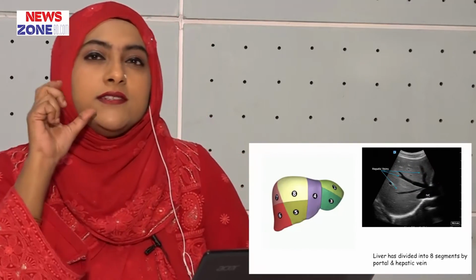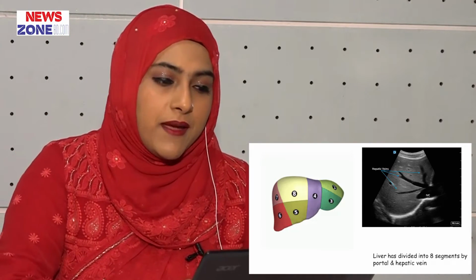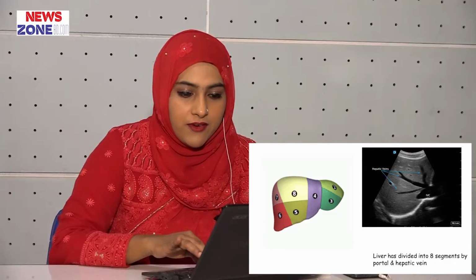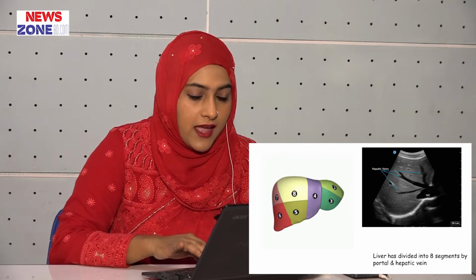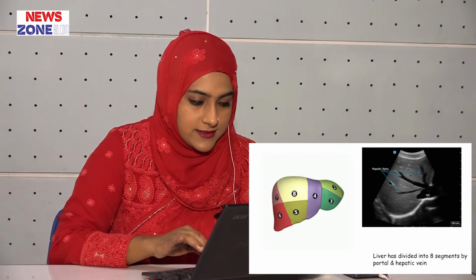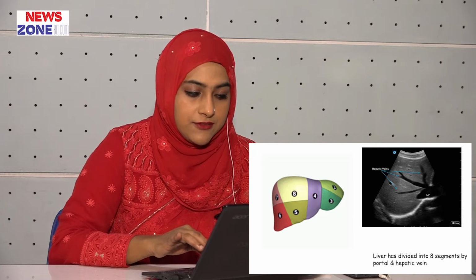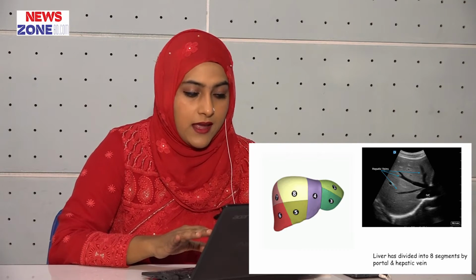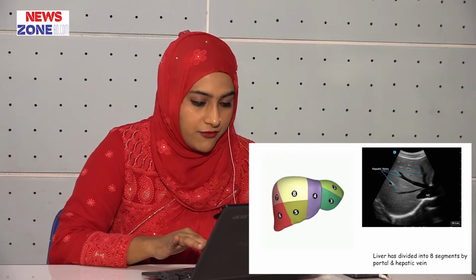Another important topic for the surgeon is the segments of the liver. The liver is divided into 8 segments by the portal and hepatic veins. In the widely used Couinaud system of liver anatomy, the physiological lobes are further divided into a total of 8 segments based on the transverse plane through the bifurcation of the main portal vein.